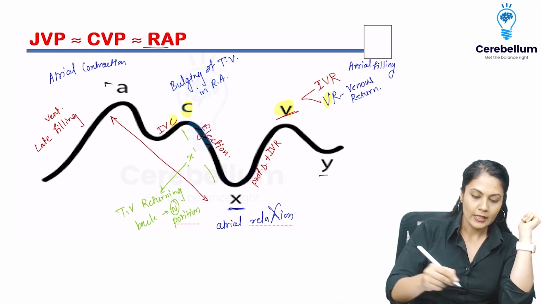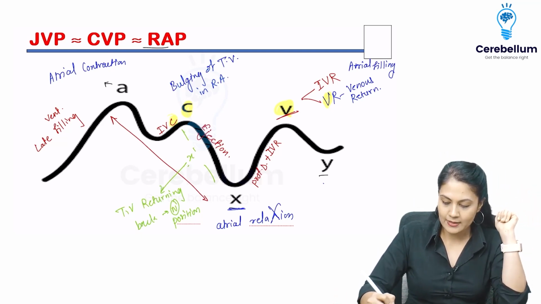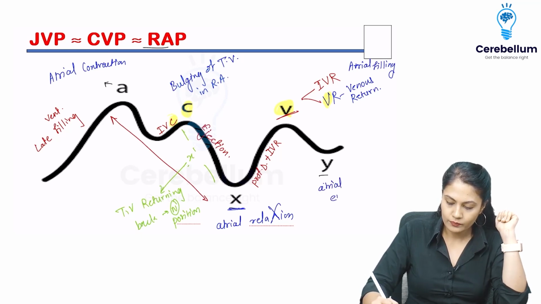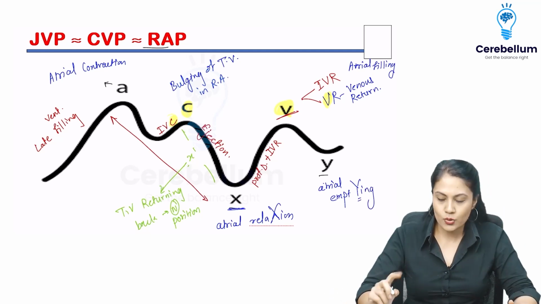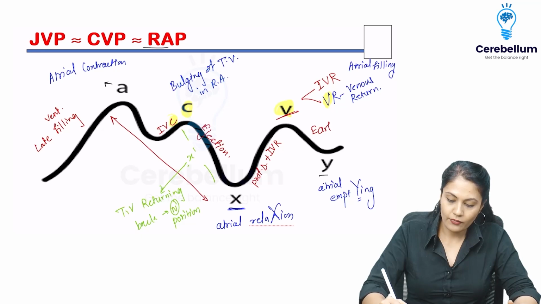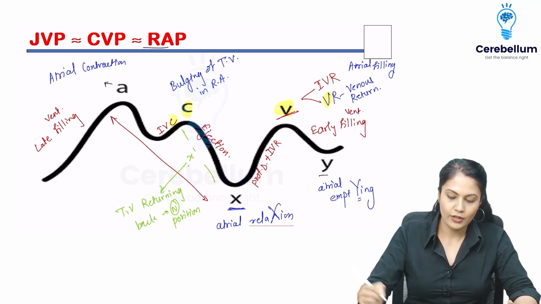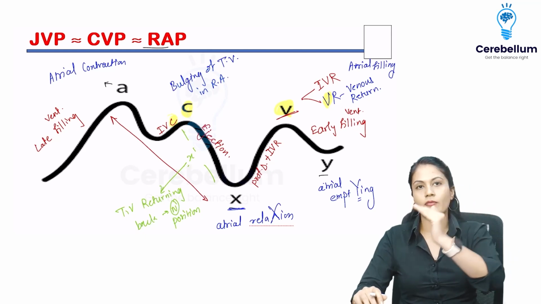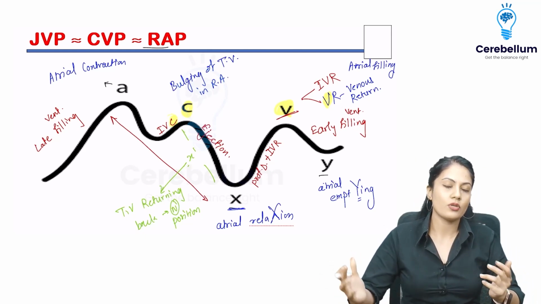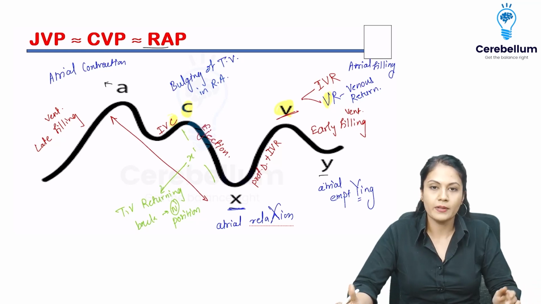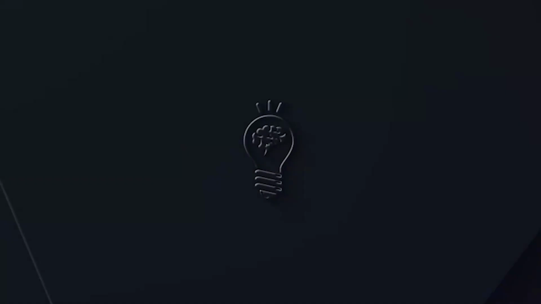Alright, then what is going to happen at Y descent? Y descent is because of atrial emptying. That means the atria is emptying passively into the ventricle. So that is going to be the early filling. Early filling of the ventricle. So I'll write it as early ventricular filling. That is going to be from the V to Y, that is Y descent. During the Y descent, what is going to happen? Of course, it is going to be the ventricular phenomenon that can be seen.